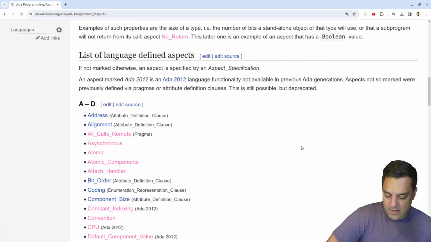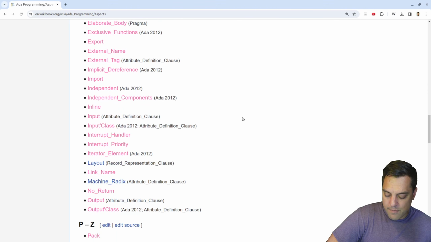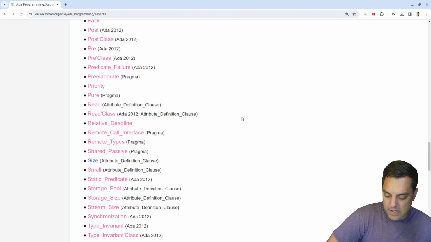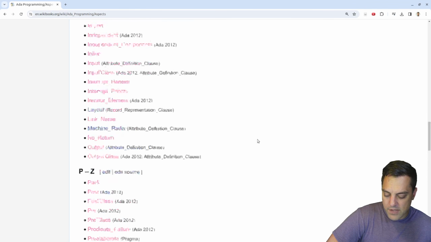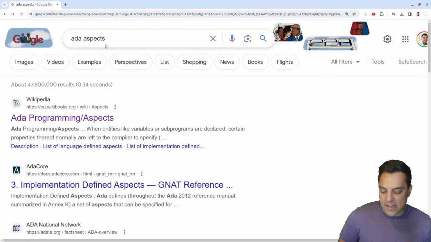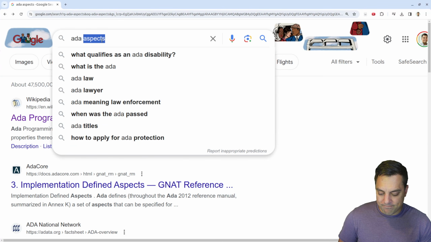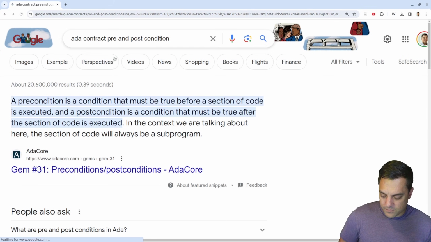Okay. Interesting. It looks like it's got a bunch of different things here. The bit order. Looks like we can write different predicates, a pre and a post function. Okay, cool. So this is part of the contract stuff. Now let's do Ada. This is going to be Americans with Disabilities Act stuff. Contract pre and post condition. Yeah, let's look at a gem here.